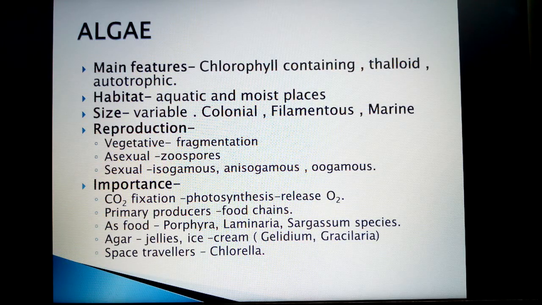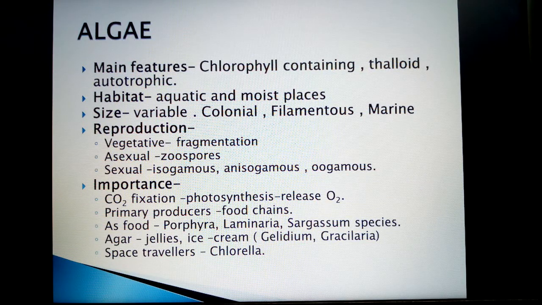Isogamous means where the two gametes are similar in shape, size, structure. It is seen in Ulothrix and Spirogyra. Anisogamous, wherein the two gametes are dissimilar.